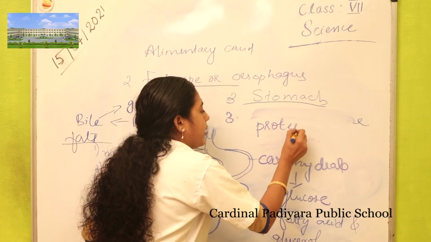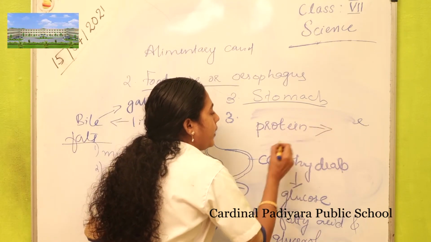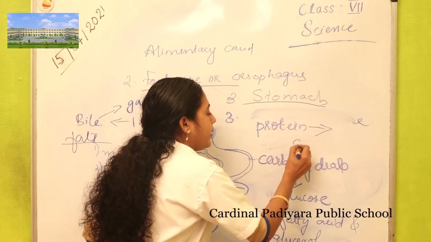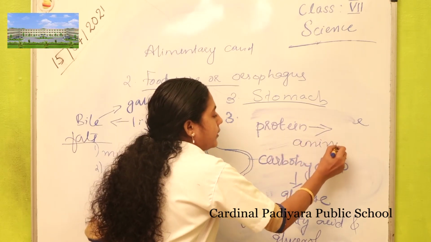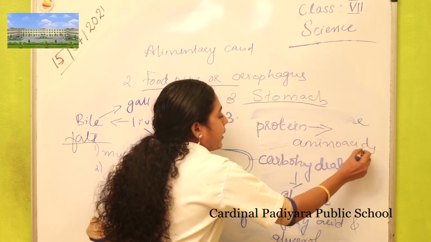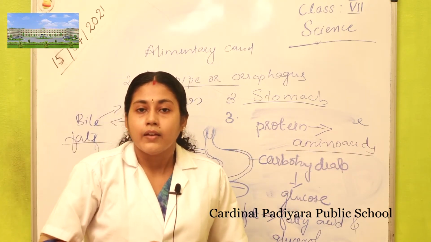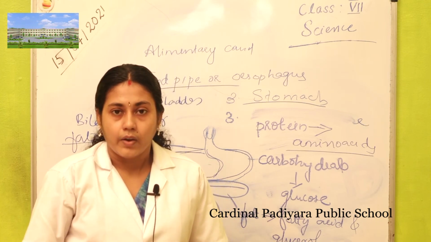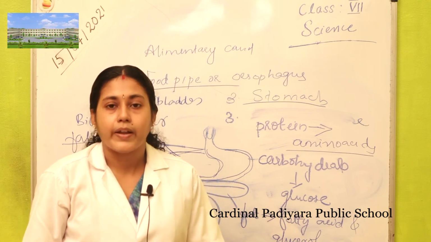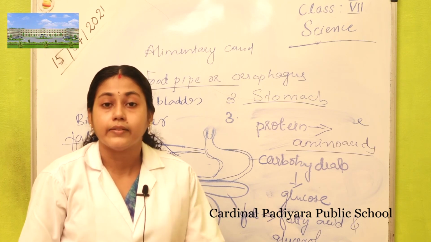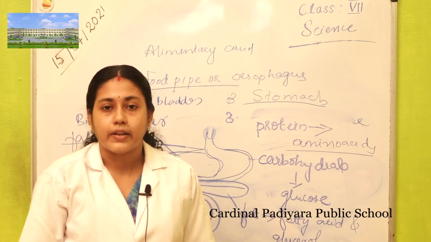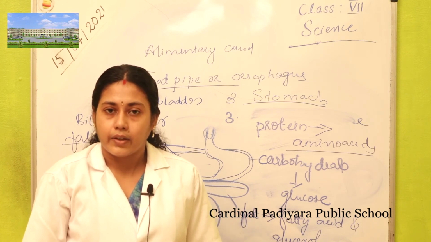The intestinal juice converts protein into its simple form, amino acids. Thus the food is completely digested in the lower part of the small intestine. Okay, thus the process of digestion is completed, and next is absorption, which we will study in the next class. Okay, thank you children.